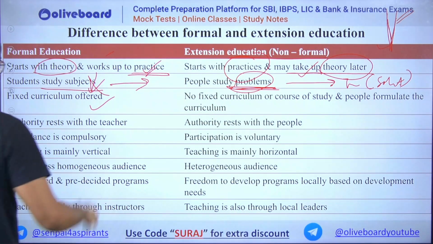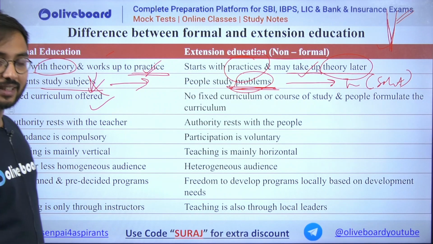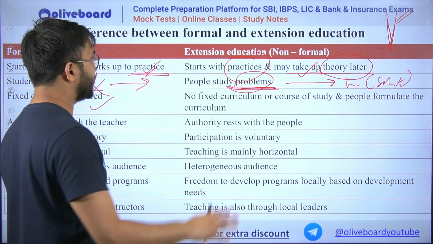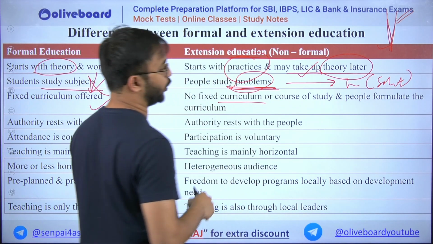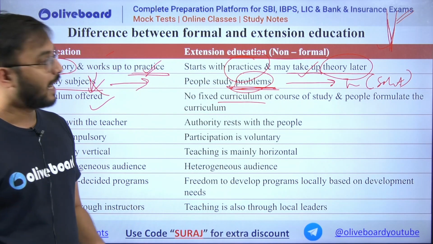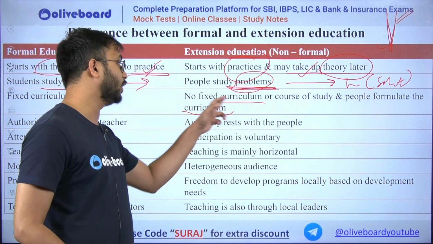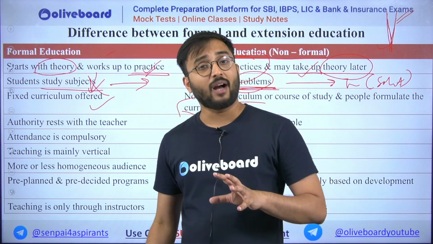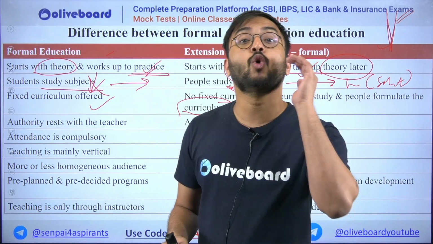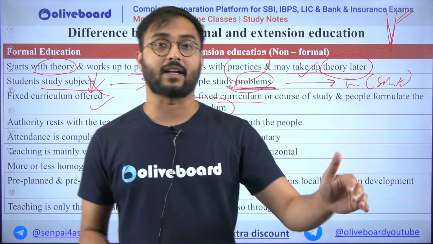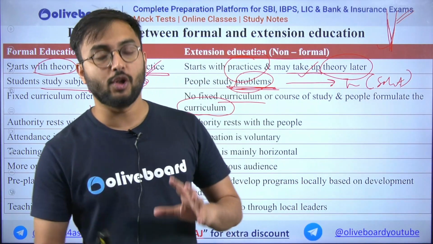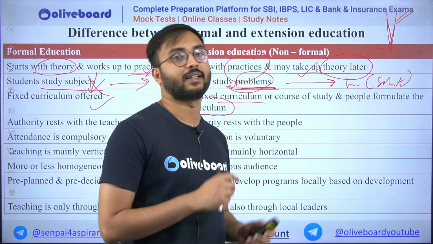In formal education, a fixed curriculum is there. For example, there is a syllabus of your 10th standard, 12th standard. Am I right? Whereas in extension education, there is no fixed curriculum. There is no course for study, and people formulate their own curriculum. For example, suppose I am a farmer, right? I would have the same knowledge, or maybe even more knowledge related to aphid attacks, which happen onto the crop, and I'll also be knowing some of the local methods to prevent this attack.